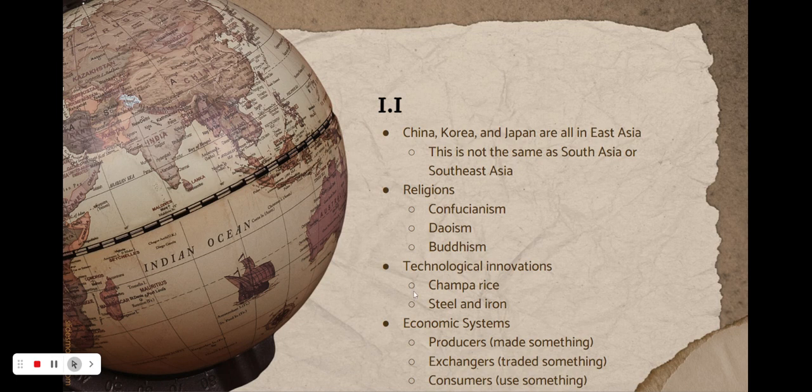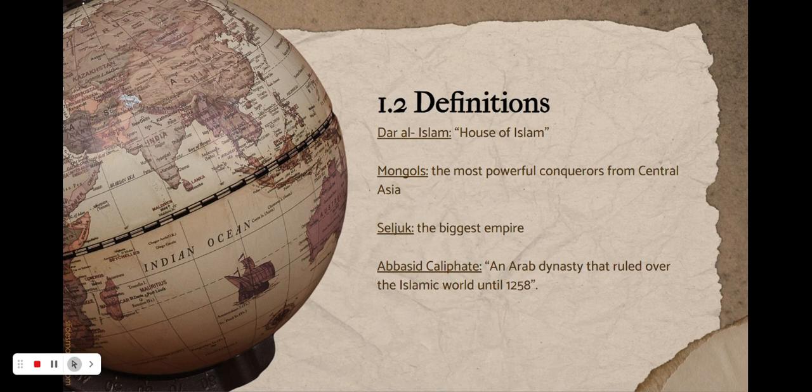And so that pretty much covers 1.1. Let's go on to 1.2. So some definitions here were Dar al-Islam, which is the House of Islam. The Mongols, who were the most powerful conquerors from Central Asia. The Seljuk Empire, which was the biggest empire. And the Abbasid Caliphate. It was an Arab dynasty that had ruled over the Islamic world till about 1258.